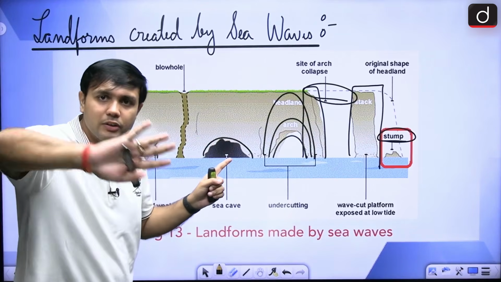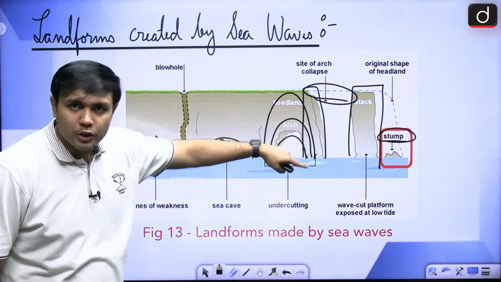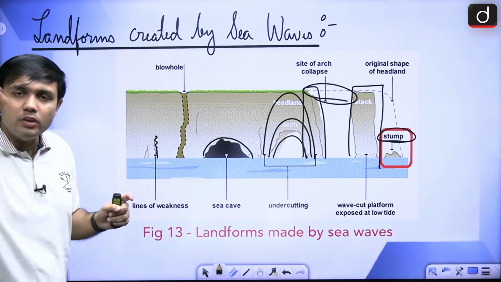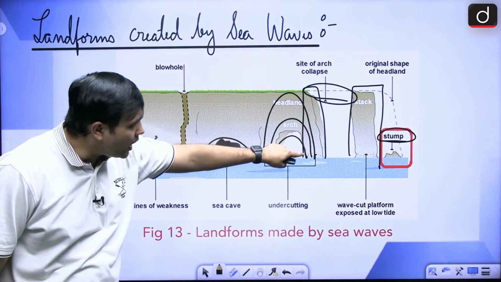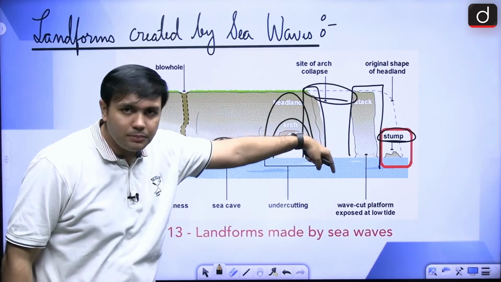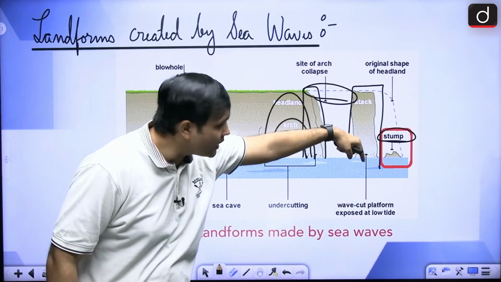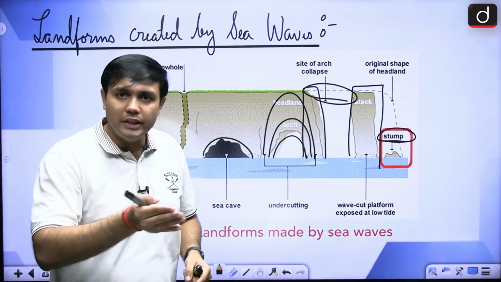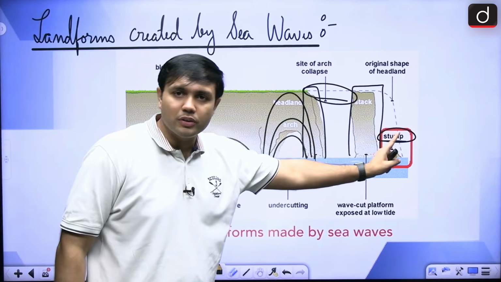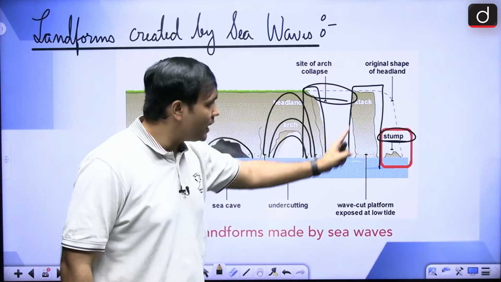As this cave is properly eroded and the walls are gone, then it will form an arch. So arch is nothing but an eroded sea cave whose walls have been eroded fully, right. Now as this arch becomes bigger and bigger, after a point the arch top will collapse and it will form a stack, right. Now after this stack is getting eroded again and again, it will form a stump. So you are finding this whole transition from a line of weakness to a cave, to an arch, then a stack, then a stump.